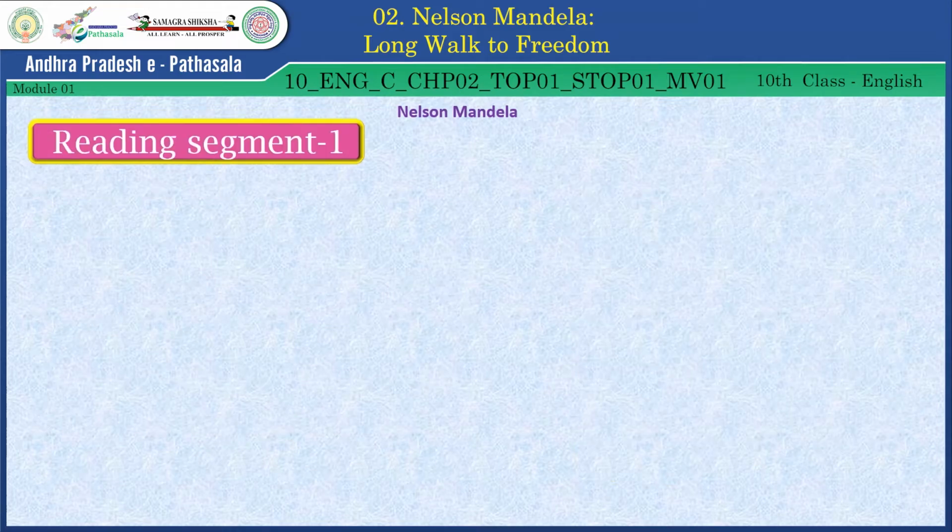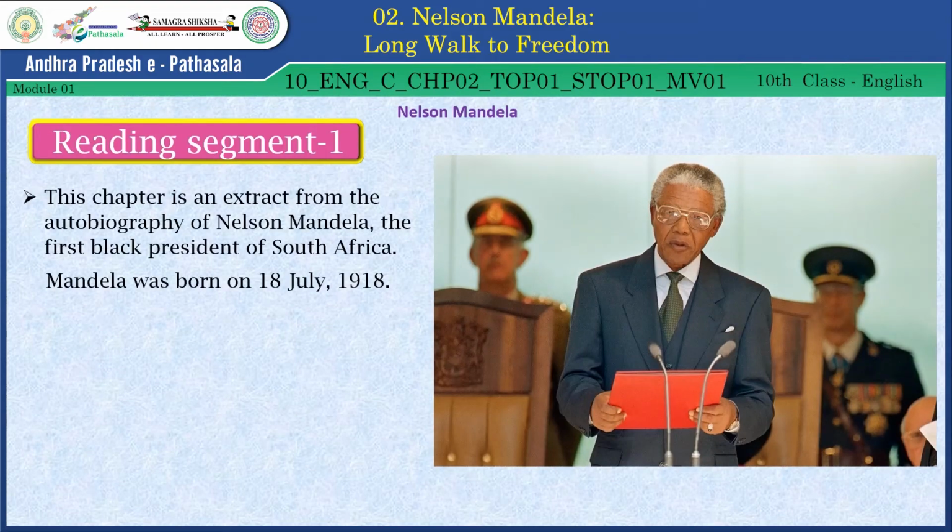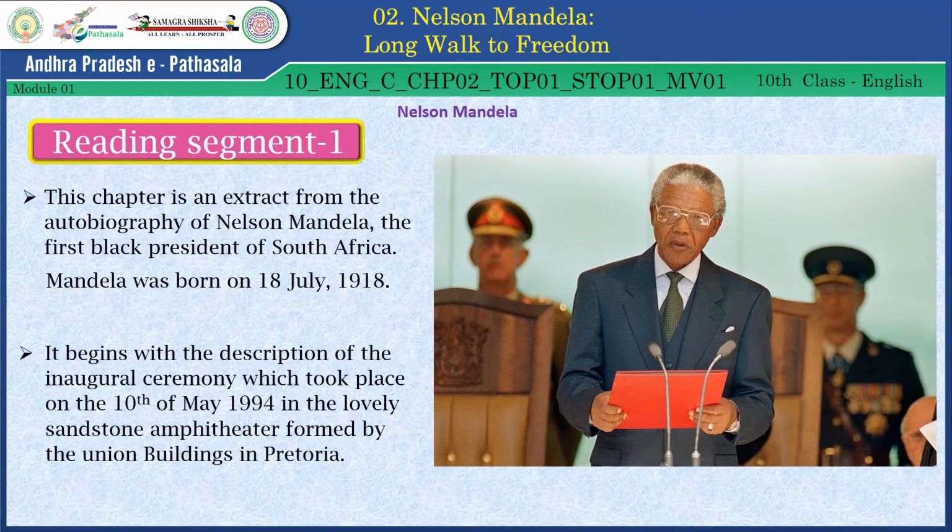Reading segment 1. This chapter is an extract from the autobiography of Nelson Mandela, the first black president of South Africa. Mandela was born on 18th July 1918. It begins with a description of the inaugural ceremony which took place on the 10th of May 1994 in the lovely sandstone amphitheatre formed by the Union Buildings in Pretoria.